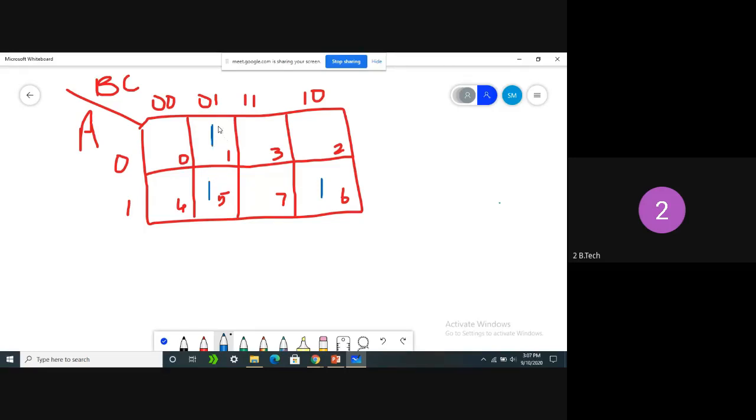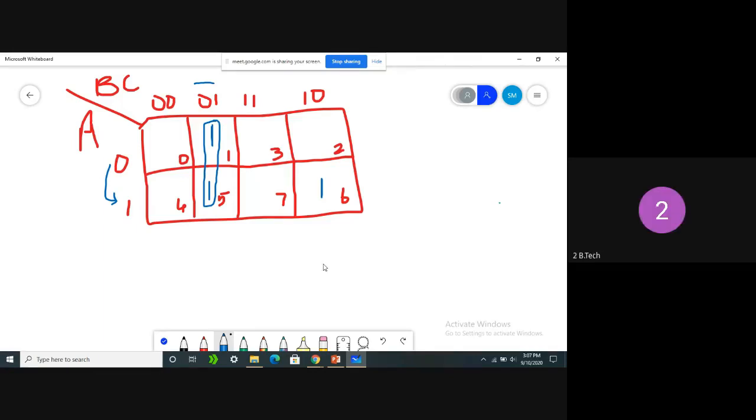Now, in this equation, what is the value of A? A is changing from 0 to 1. Clear? What is the value of B and the value of C? 0, 1.